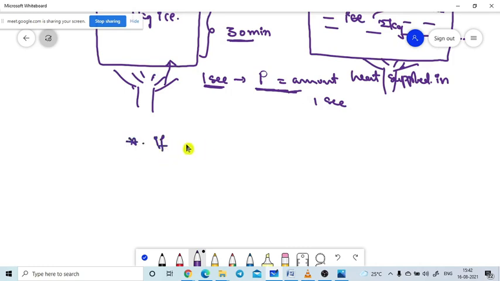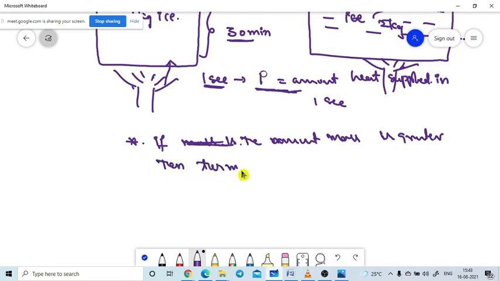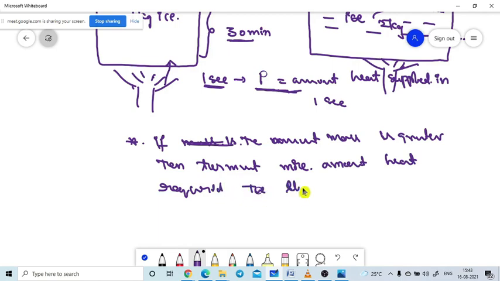If the amount of mass is greater, then there must be more heat required to change the state of the substance or matter.